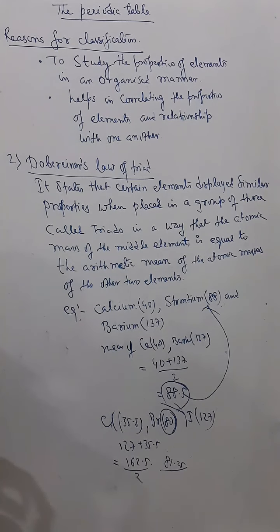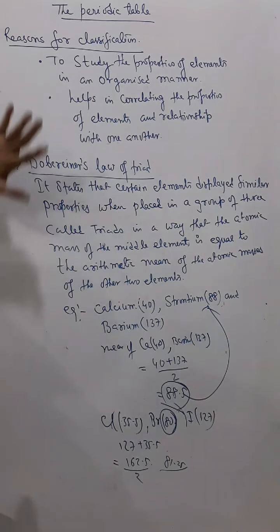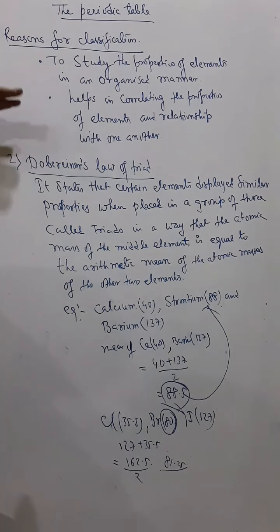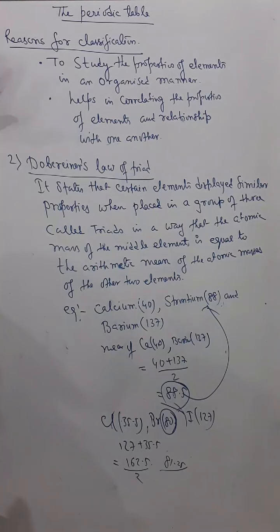Understand? But as I have told you, now we use the modern periodic table, and this was at the starting of classification. The first way of classification was Frobenius laws of triad.